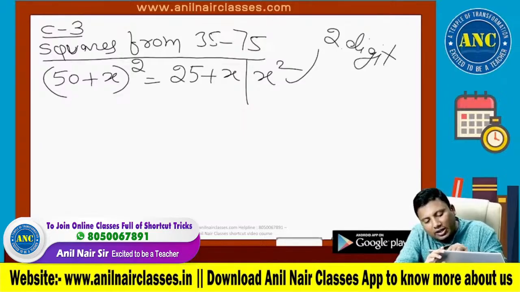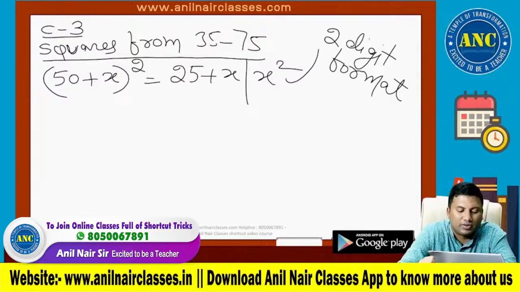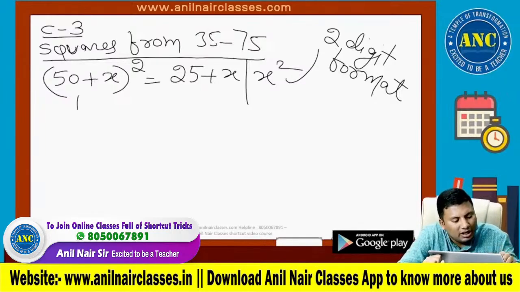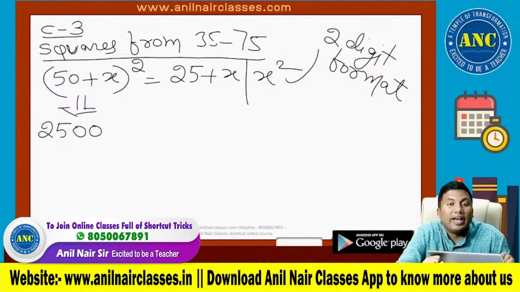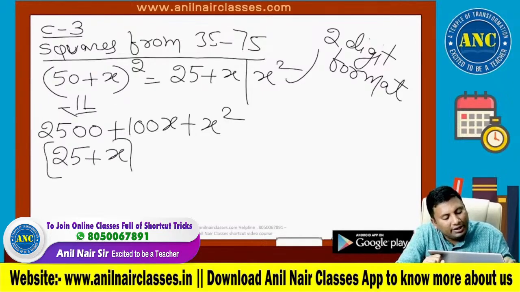Now if I open this bracket, this is 2500 plus 100x plus x square. Can I write it like this: (25 plus x) into 100 plus x square?